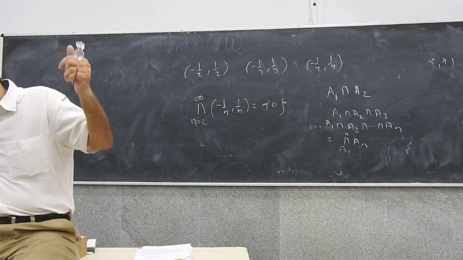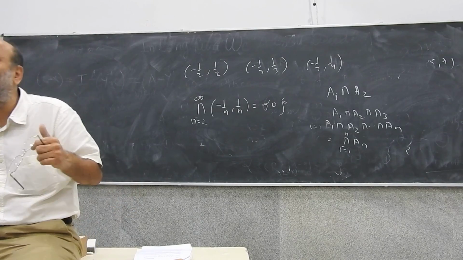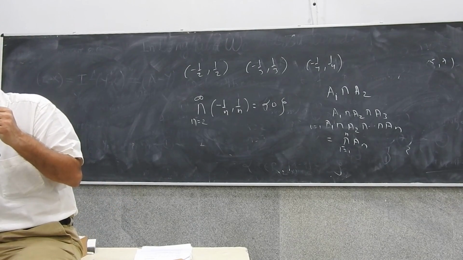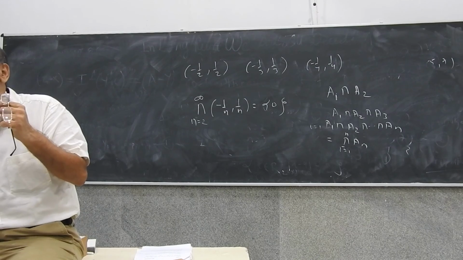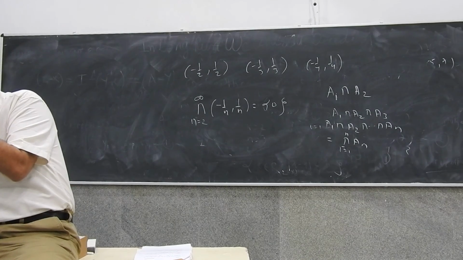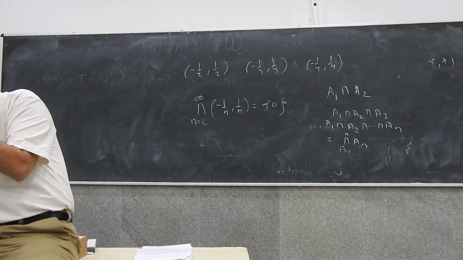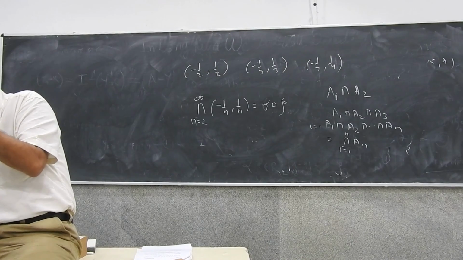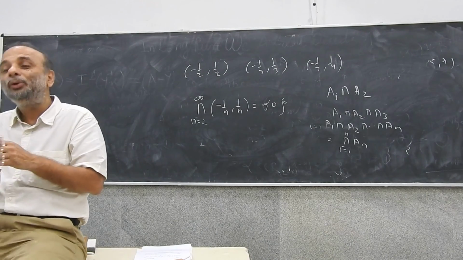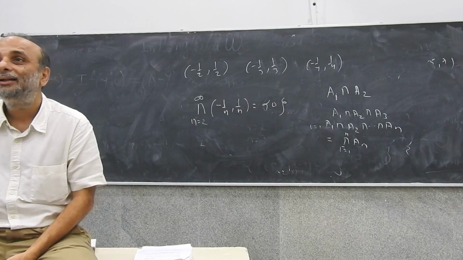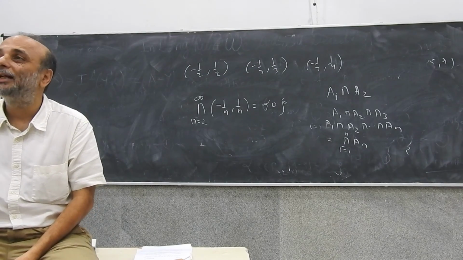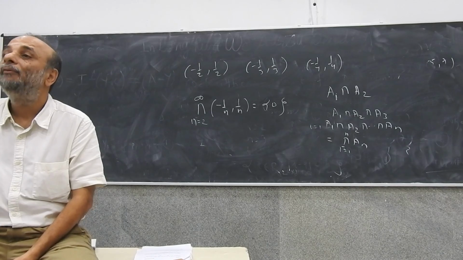The only point common to all the sets in that sequence is 0. Because as n becomes larger, the sets keep having a smaller and smaller radius, and some points are not included in those sets. So the intersection will only contain 0 in the end. The limit will be a set only containing 0.